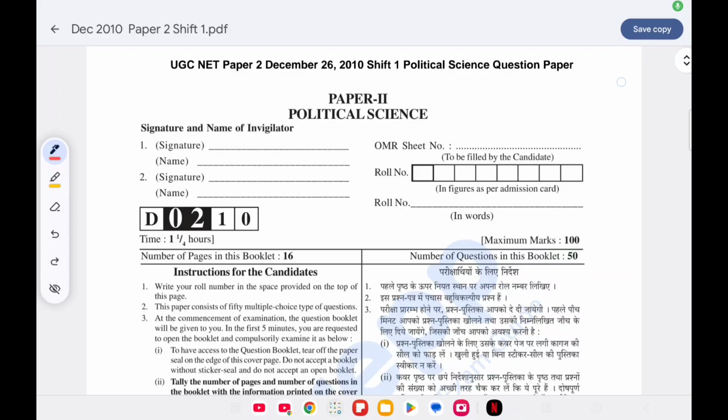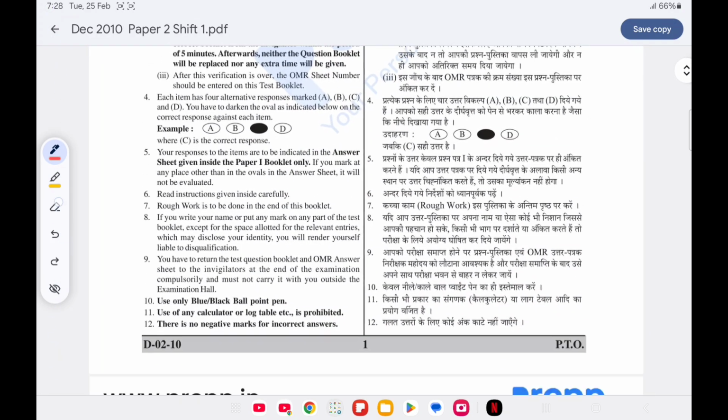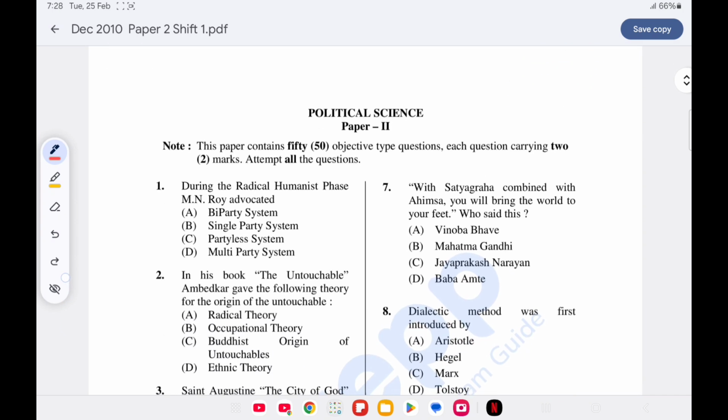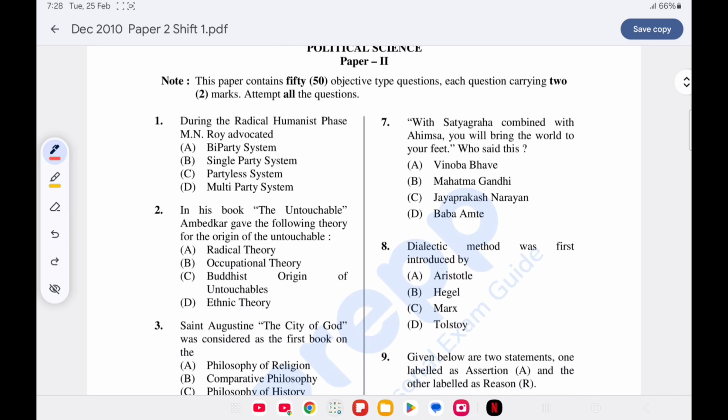In this video, we will discuss the December 2010 Political Science question paper. Question number 1. During the radical humanist phase, M.N. Roy advocated: option C is correct, partyless system. Question number 2. In his book The Untouchables, Ambedkar gave the following theory for the origin of untouchables. Option C is correct, Buddhist origin of untouchables.